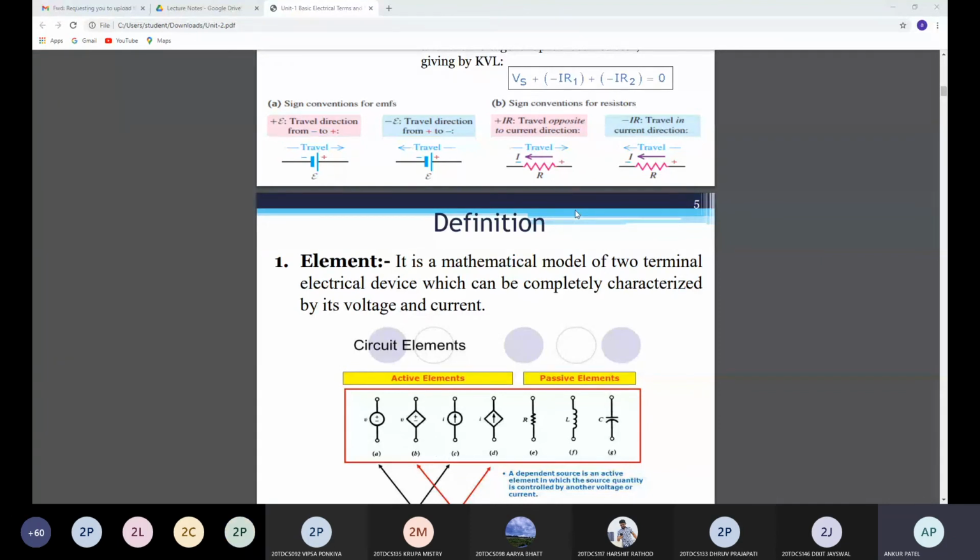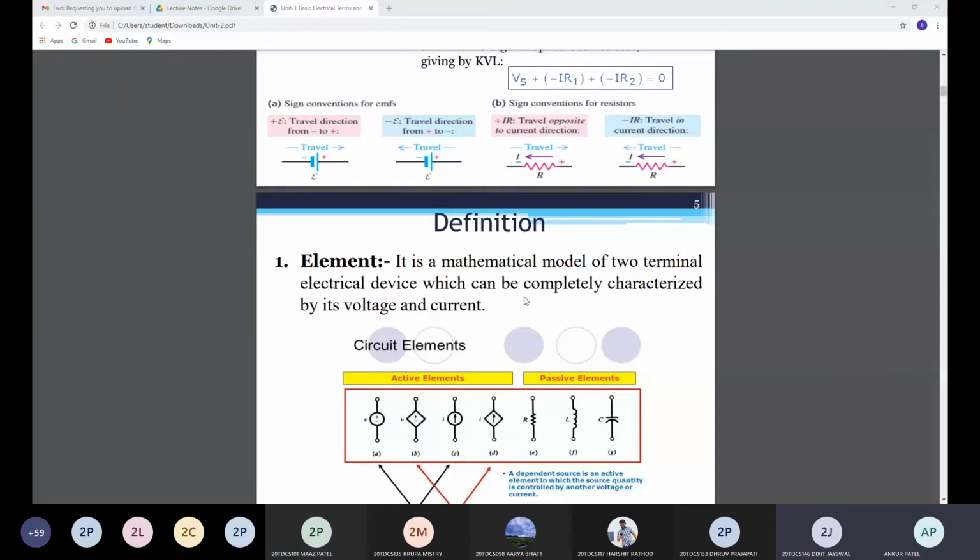Sir, are we getting the PPTs of this particular chapter after class? Yes, I already uploaded the first unit PPT. You can go to the file option. In the file option, I made one folder, class material. In that I already uploaded the first unit PPT. In this BEEE tab, you have to go through file. In file, one class material folder is there. Yes, sir, got it.